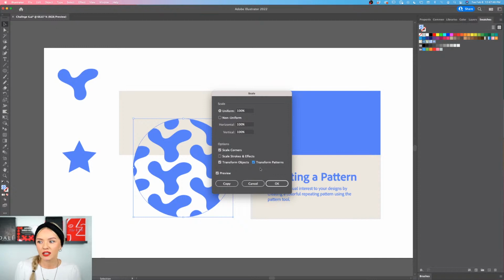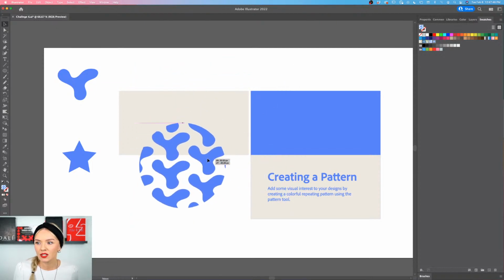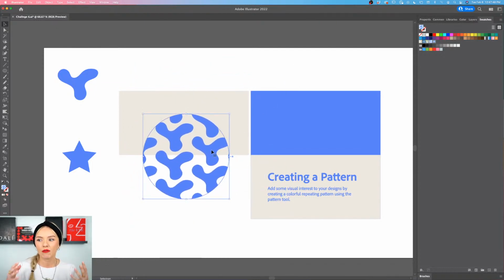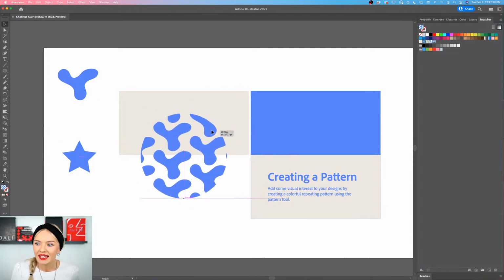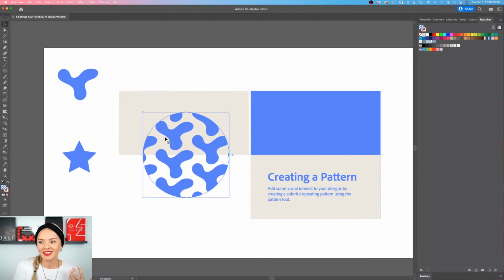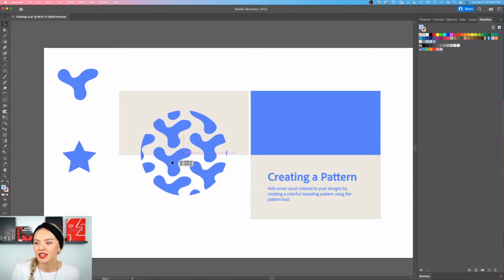Right here we can click on transform patterns, and now I'm going to click OK. Whenever I resize or move my circle, my pattern is now fixed to that object, and it's just filling that object exactly the way I've set it, so that I don't get any other kind of results that I don't want. So whenever you feel like your pattern is filling the shape perfectly, set it to move with object or scale with object. All right, cool.